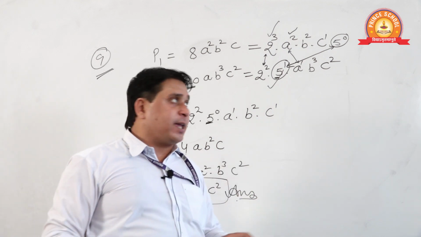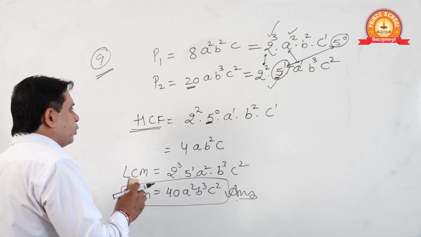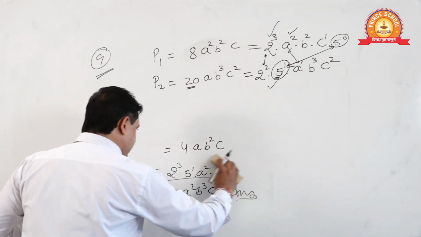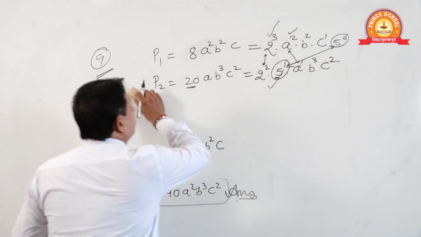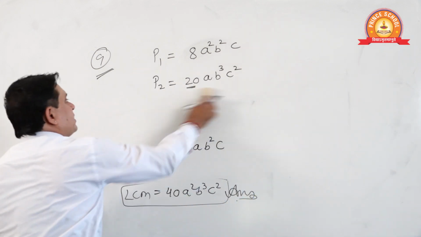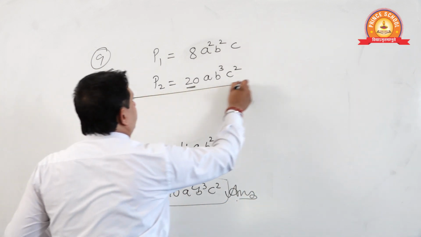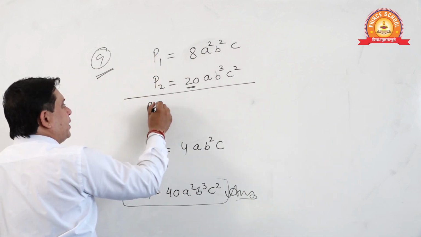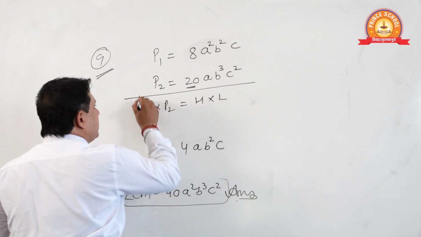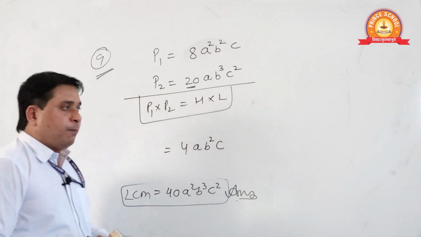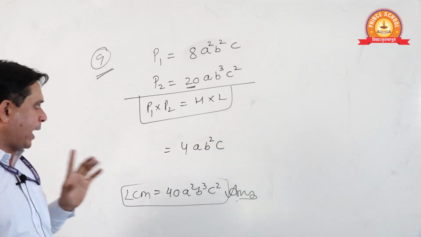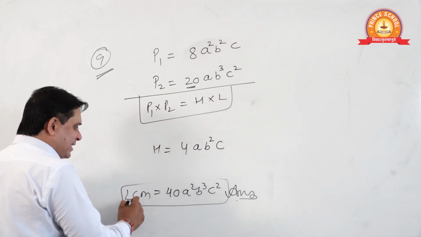Now see, I am going to solve one more fundamental here. There is a rule of LCM and HCF. The product of these polynomials is equal to HCF into LCM of these. Okay? This is HCF, this is LCM.